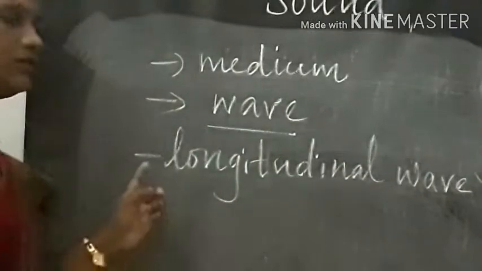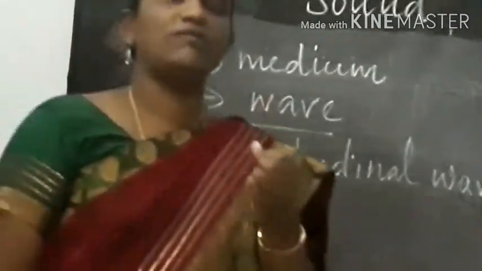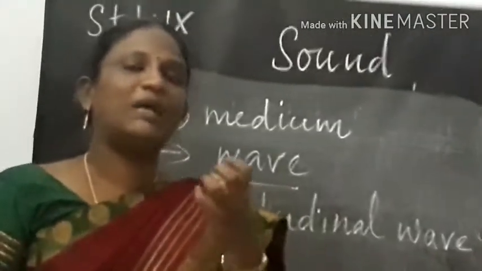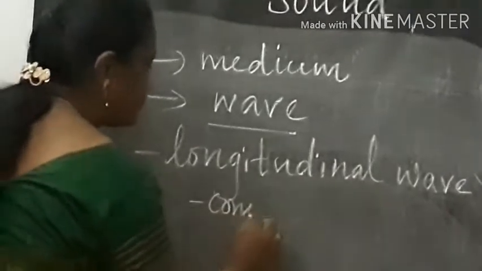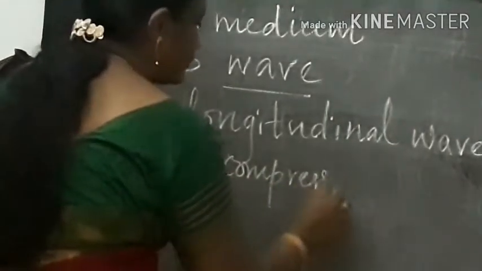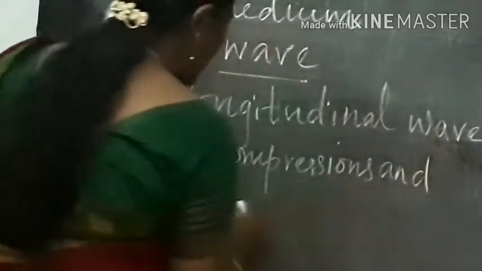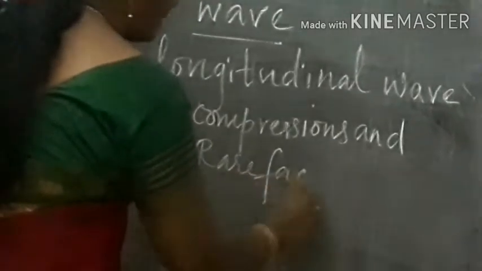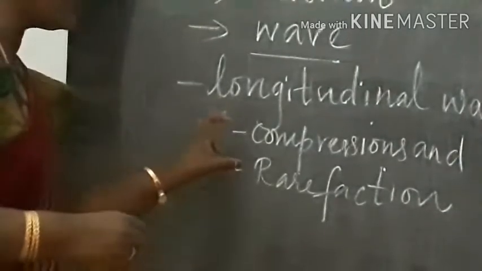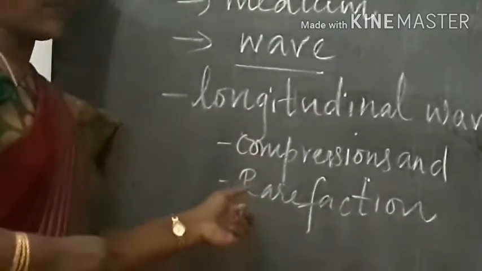So what is a longitudinal wave? The waves which travel in the form of compressions and rarefactions. So a longitudinal wave travels in the form of compressions and rarefactions. So what is compression and what is rarefaction?